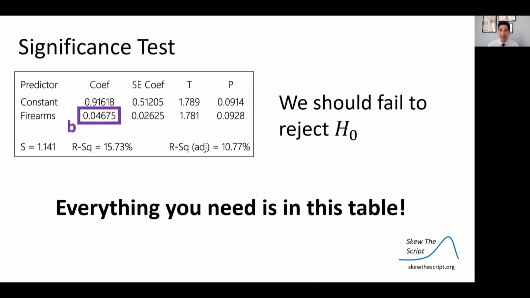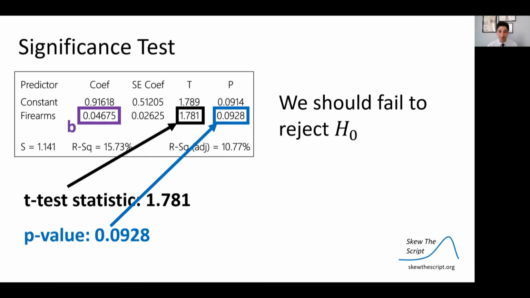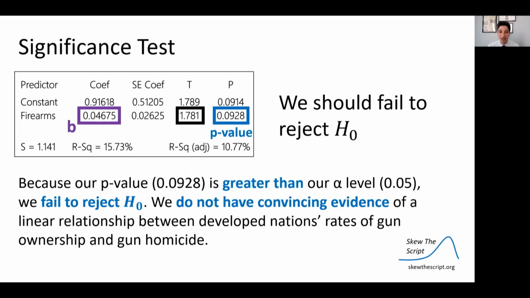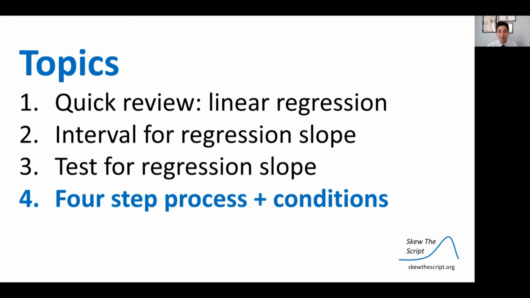If you want to do that directly, everything that you need for that significance test is in this table. You have the t statistic for the coefficient, the slope for firearms, right here. It's given to you in the t column. And then you also have the p-value. It's given to you right there. You don't need to do any calculations on your own. So we can analyze that p-value. Because our p-value of 0.0928 is greater than our typical alpha level of 0.05, we fail to reject the null. We do not have convincing evidence of a linear relationship between developed nations' rates of gun ownership and gun homicide.